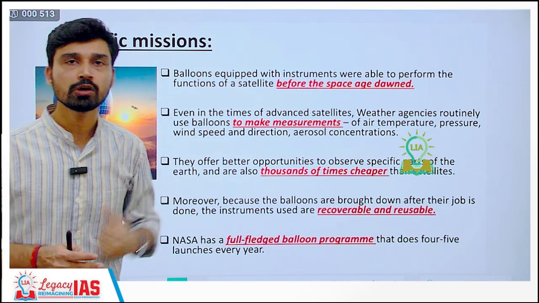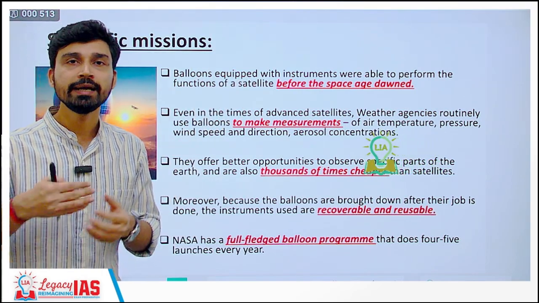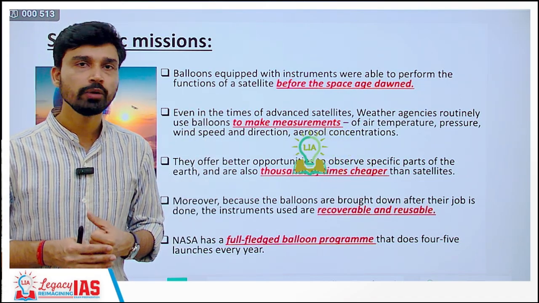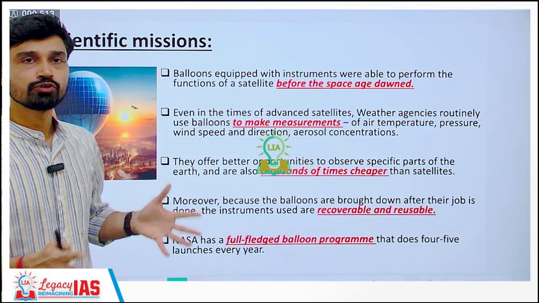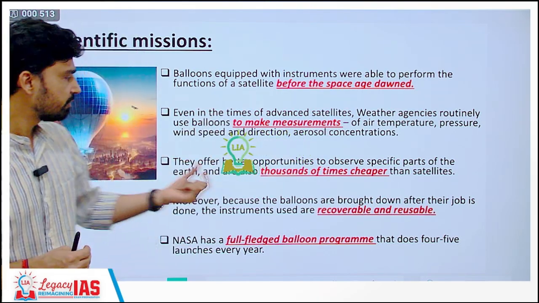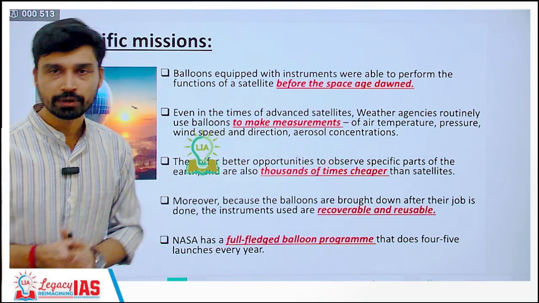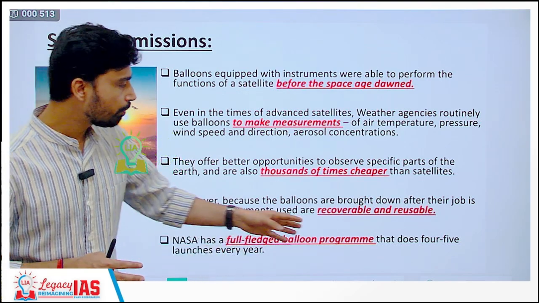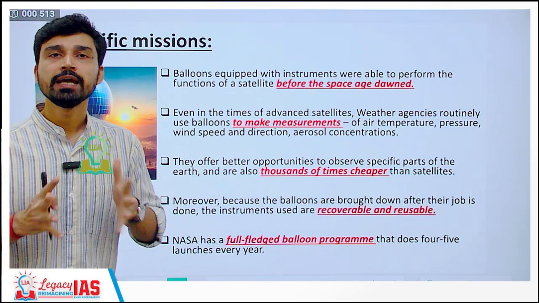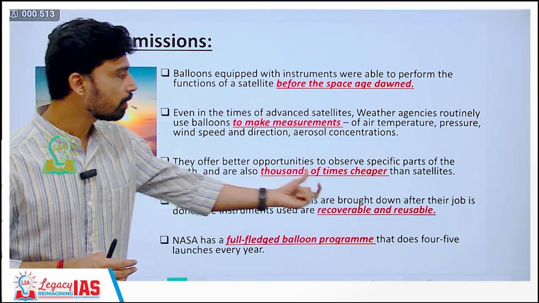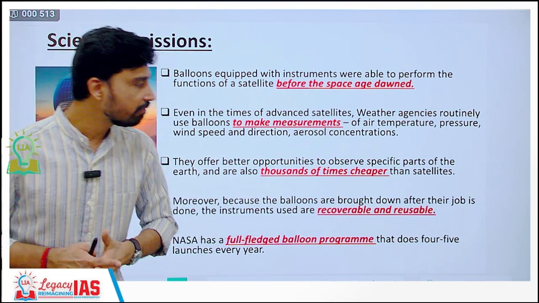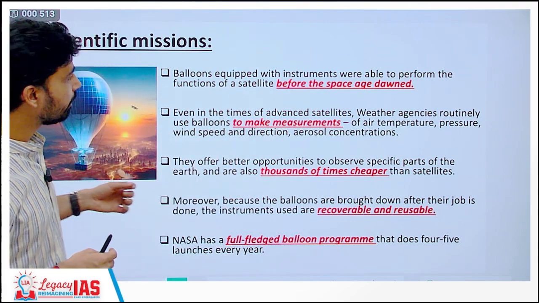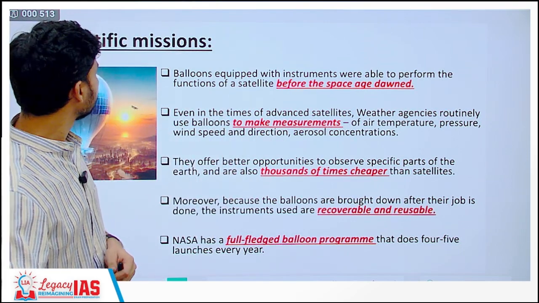So many weather agencies across the world, even at the airports, before the flights can be given the direction to take off, they need to understand the weather situations around it. So for that also the weather balloons are being used. They offer a better opportunity, obviously, to observe specific parts of the earth and are also 1000 times cheaper, as we discussed, than satellites. NASA also has, due to this reason, a fully fledged balloon program that does 4 to 5 launches every year. Moreover, because the balloons are brought down after their job is done, the instruments used are recoverable and reusable, and that is what also gives it an extra advantage as compared to other means of weather measurement.